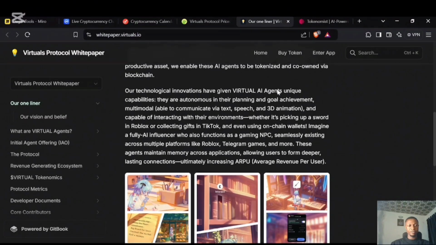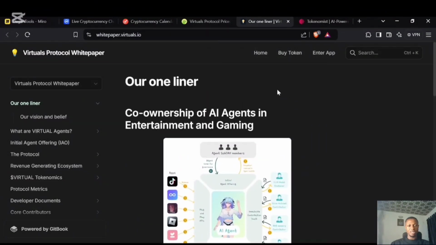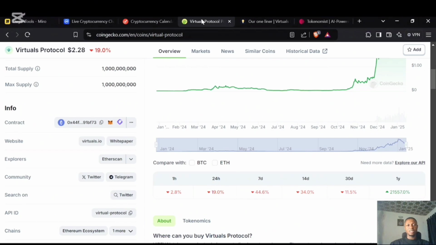In essence, Virtual Protocol here, as it tells us at the beginning, our one-liner, this is what they are in just one line: co-ownership of AI agents in the entertainment and gaming industry. So they are making people own the AI agents. They are helping users and builders own the AI agent ecosystem in relation to entertainment and gaming. Now we know what they are doing, but let's look at their community.